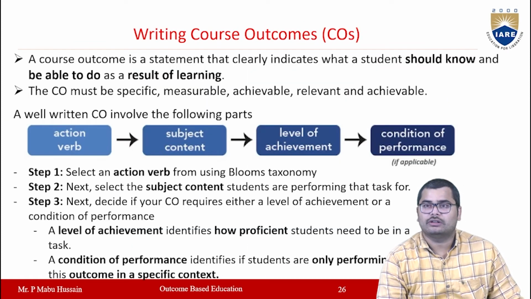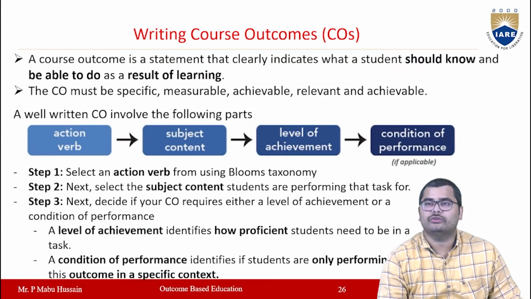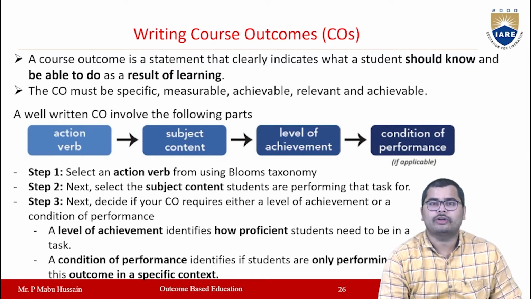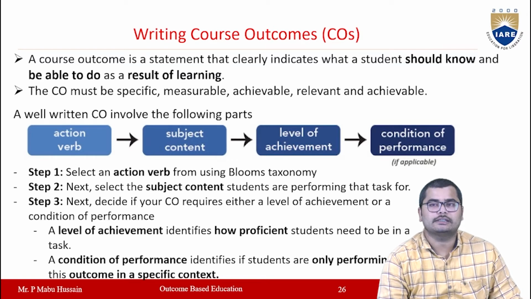In OBE, first you have to define the outcomes for a particular course, which are called the course outcomes. Then how to write the course outcomes? As we know, the course outcome is a statement which clearly indicates what the student should know or should be able to do as a result of some learning.